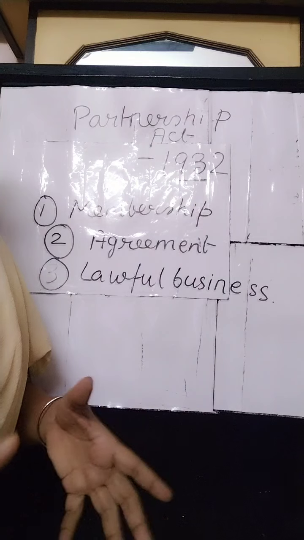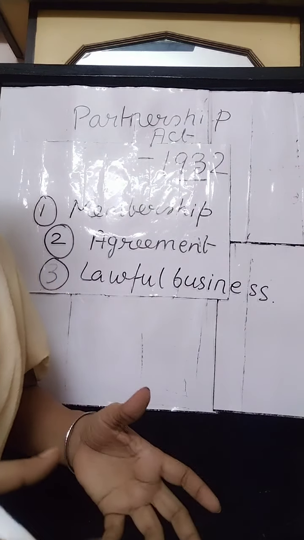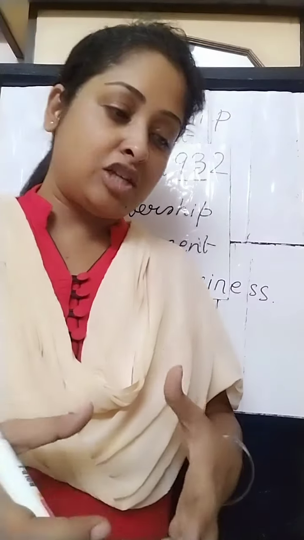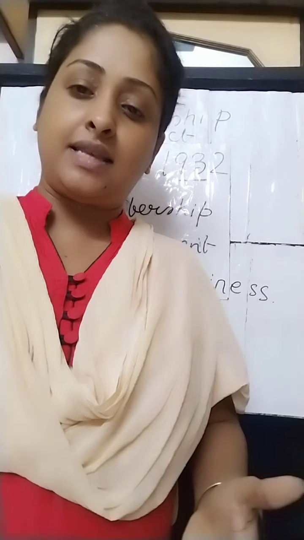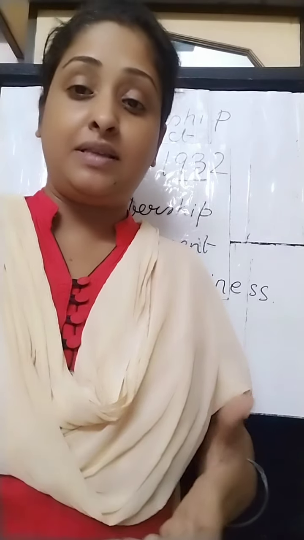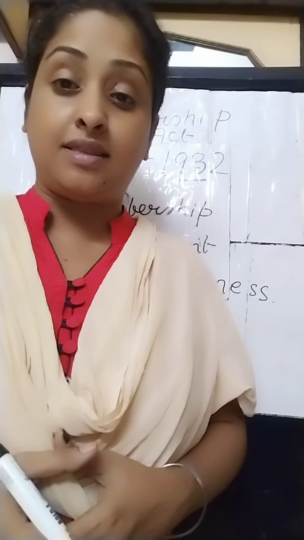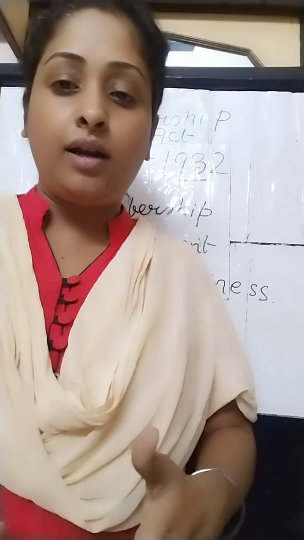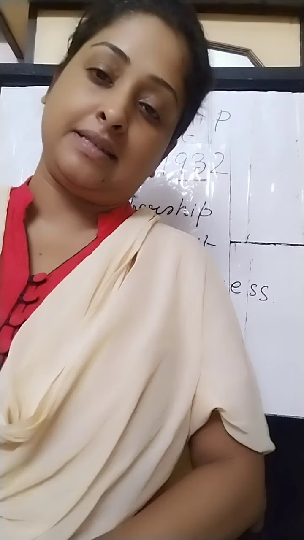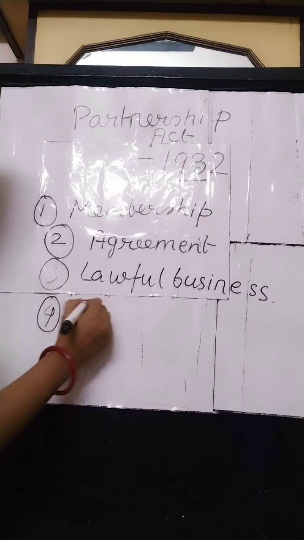Smuggling carried on by 2 persons cannot be considered a partnership. On the other hand, mere holding of property, where there is joint ownership, cannot be called a partnership business. It happens that in a property there are joint owners. It happens that a bank account has joint owners. That cannot be called a partnership business. There must be an existence of business, and the business must be a legal one in order to call it a partnership business. So this is the third point, lawful business. Now comes profit sharing. Number 4 is profit sharing.